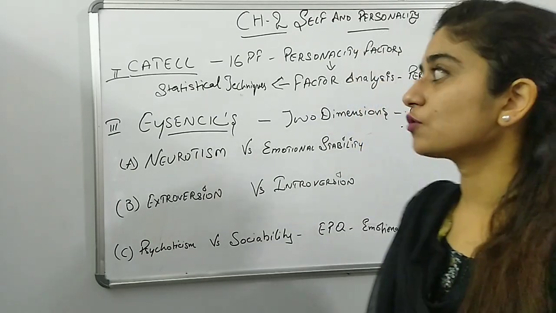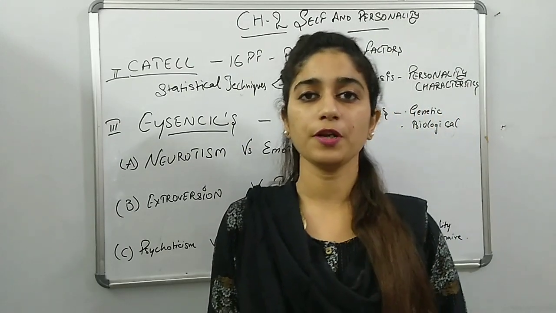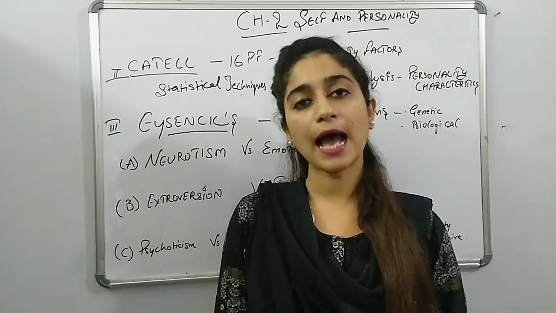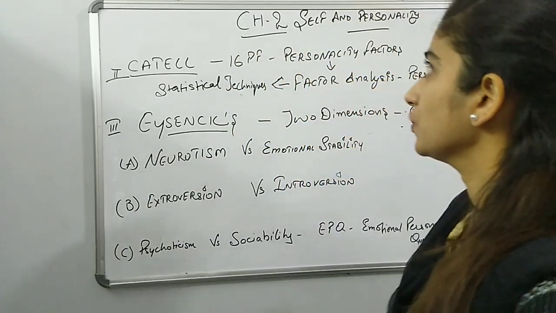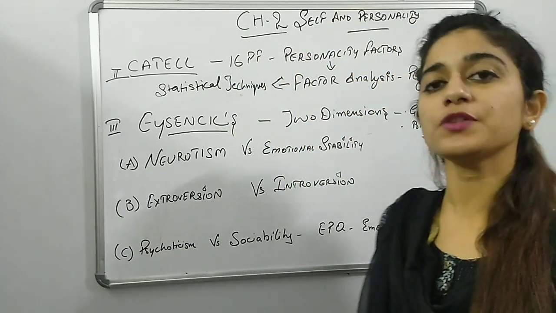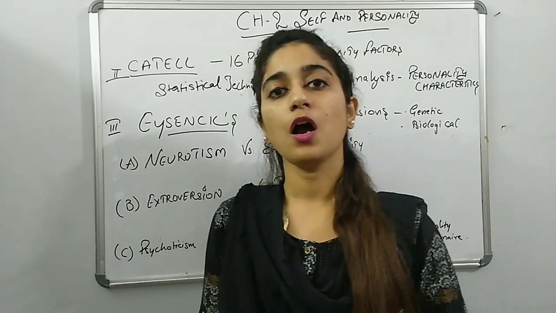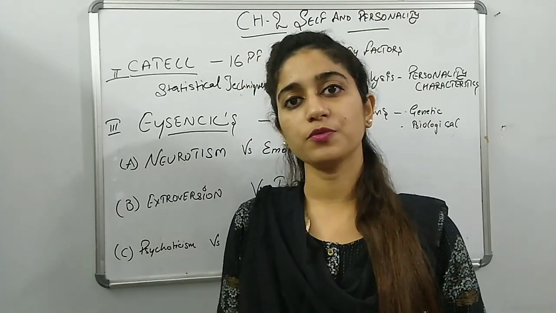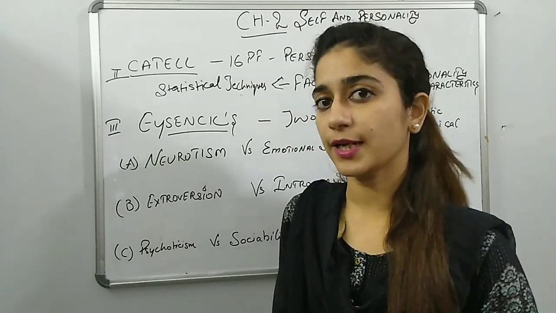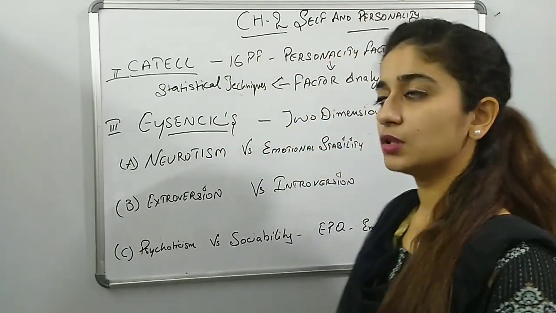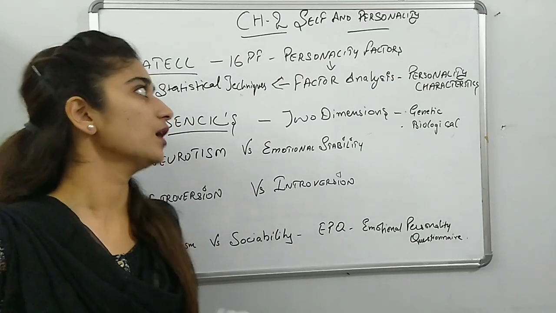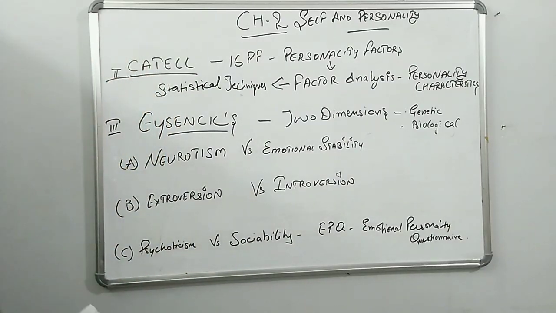Today we are going to talk further about the trait approach, on Cattell's theory, Eysenck's theory and then the Big Five factor theory. In the previous video we talked about the type approach and the trait approach, some of the characteristics and factor approaches. Today we are going to talk about Cattell's. Let's start. In Cattell's theory there are 16 personality factors.